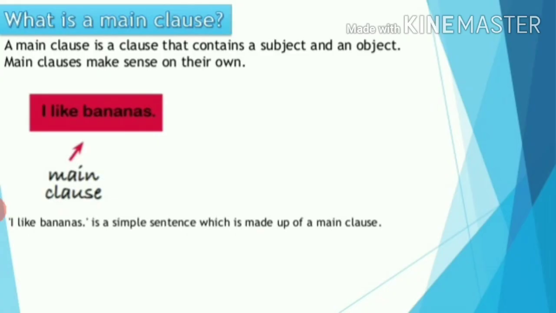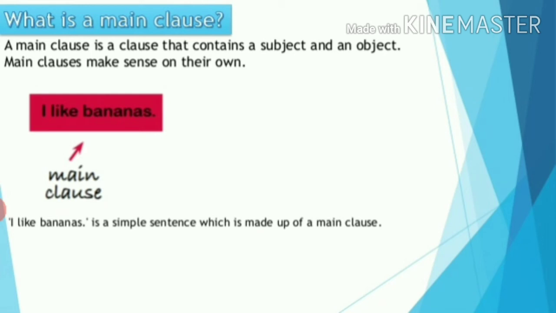So, a main clause is a clause that contains a subject and an object. Main clauses make sense on their own. That is independent clause. They give you a meaning, and it's a complete sentence.